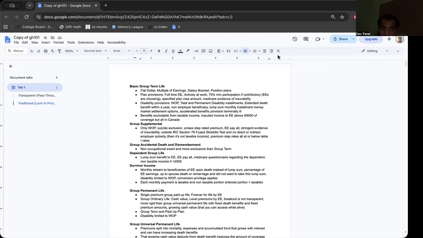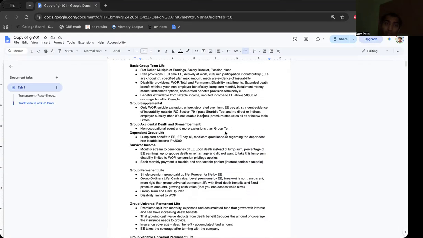And we have an extended death benefit, so let's say termination, but then they die within a year. Well, that still carries over if it was still within that year. The beneficiary has to be non-employer. Group supplemental is then you have this group term life, but then what if the EE wants their own additional, and so that's why you have group supplemental.